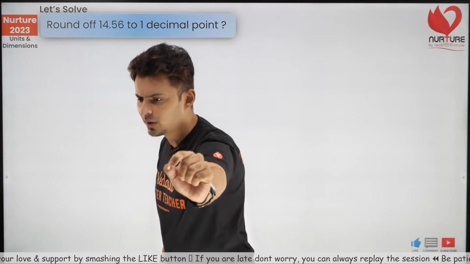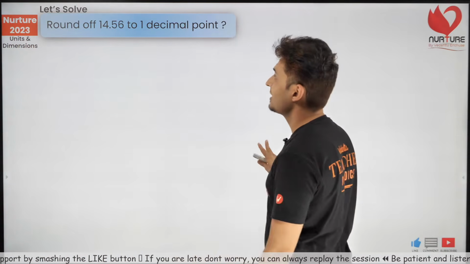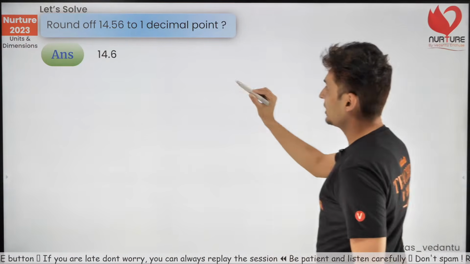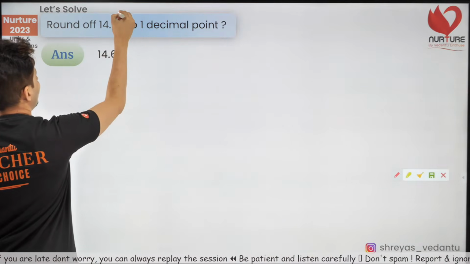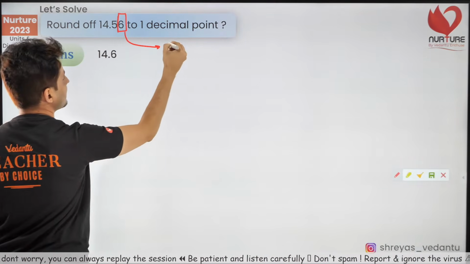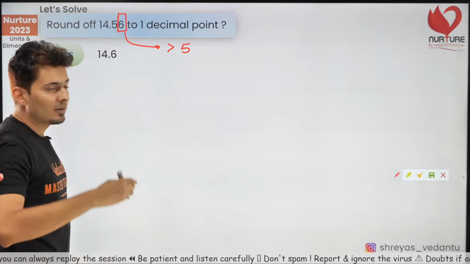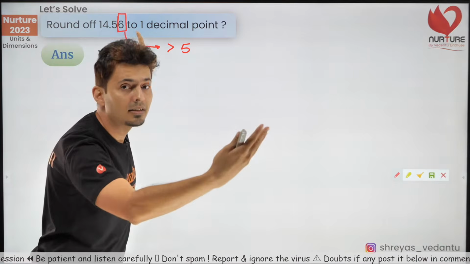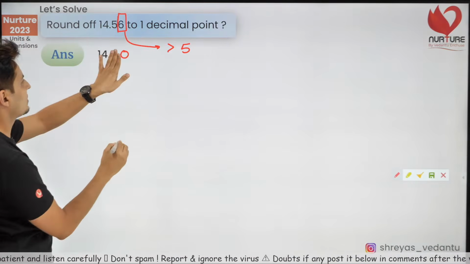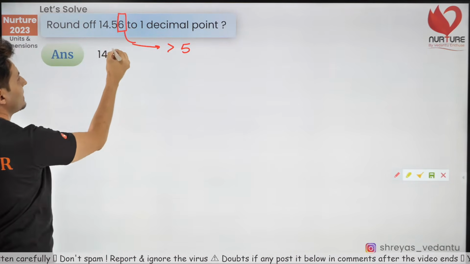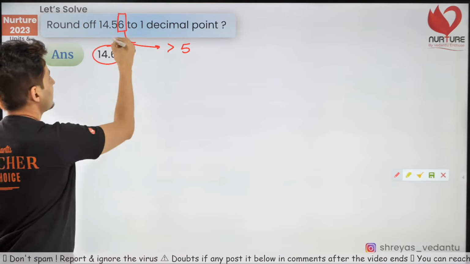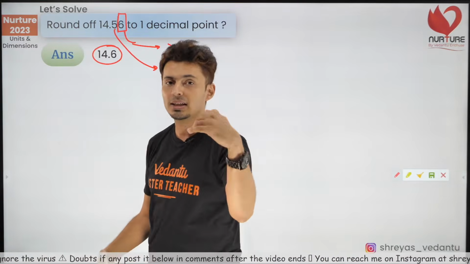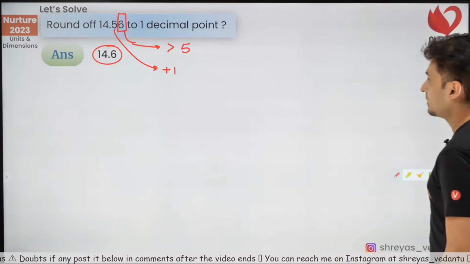A lot of you are saying 14.6. Very few people said 14.5. The correct answer is 14.6. Think about it. The last digit is 6, and this number 6 is already more than 5. If it's already more than 5, then what will you do? 56 is closer to 60. So make it 60, and anyway you forget that 0 at the end. So obviously the answer will be 14.6. Understand this: you have to add 1 to the previous digit, only then you can round it off. That's the rule.